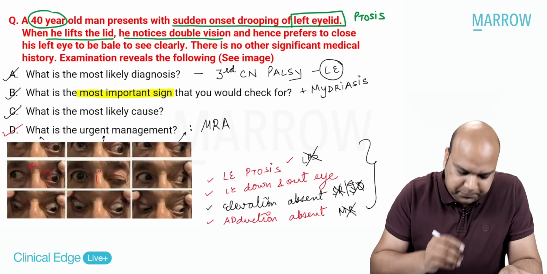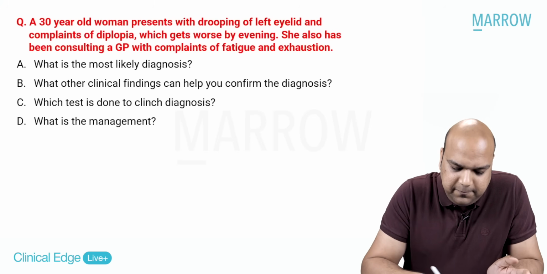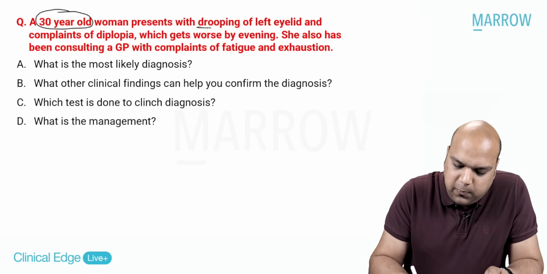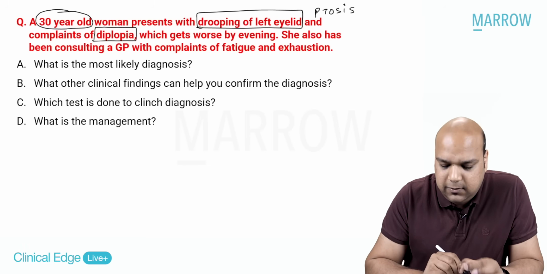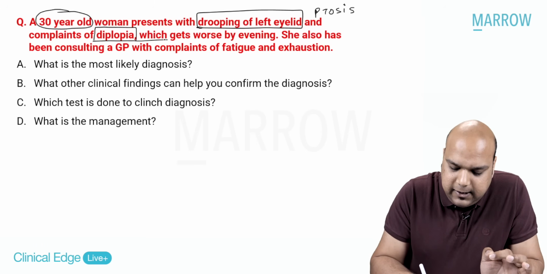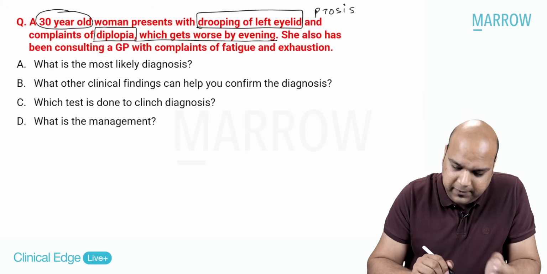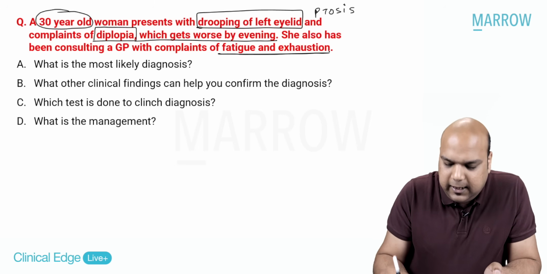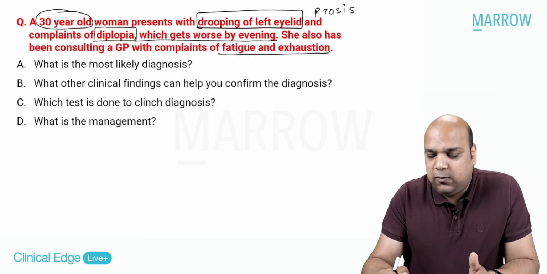Now we move on to the third patient in diplopia and ptosis. Okay. So the third patient, everybody, a 30-year-old woman presents with drooping of the left eyelid. Okay, again ptosis, and has complaints of diplopia. What are the characteristics of the diplopia? It gets worse by evening. She also has been consulting a general physician with complaints of fatigue and exhaustion. So basically the diplopia is getting worse by evening along with fatigue and exhaustion.